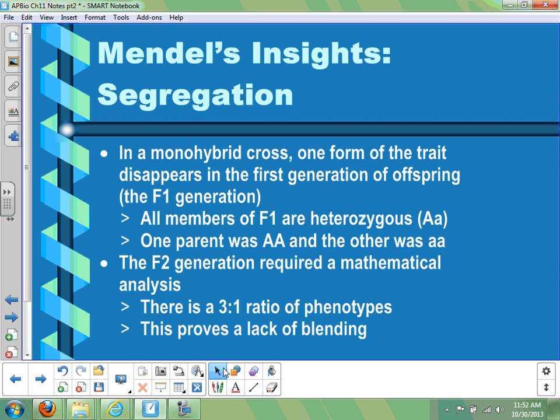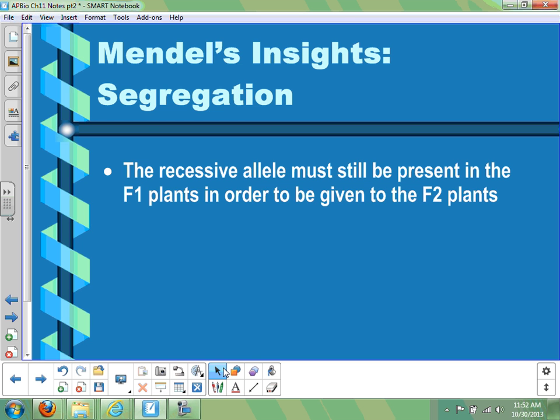because not only when he crossed the tall and the short plant did he not get medium-sized plants, but both the tall and short hereditary information were being maintained in the F1 generation, because in the F2, when all the parents were tall, we see some short offspring showing up. So that means that recessive allele has to still be in the F1 generation, even though they aren't showing it. The term we often use is we say they aren't expressing the recessive allele, they're only expressing the dominant allele